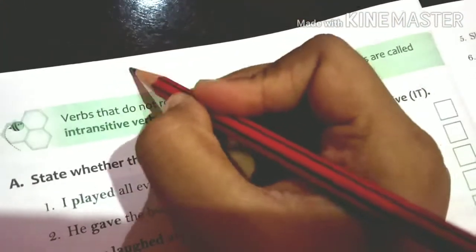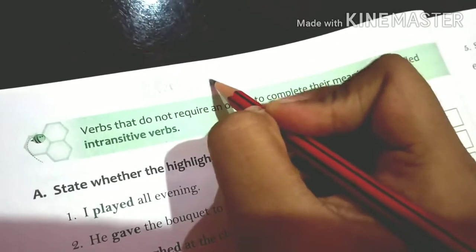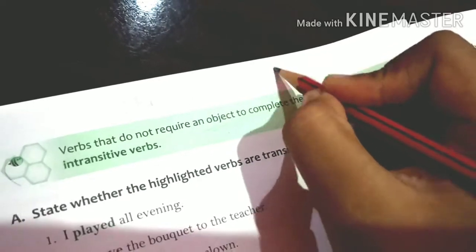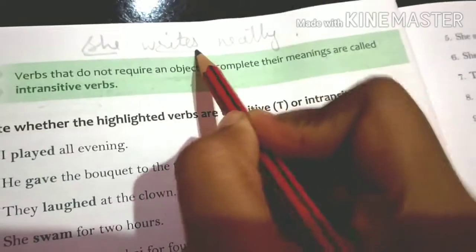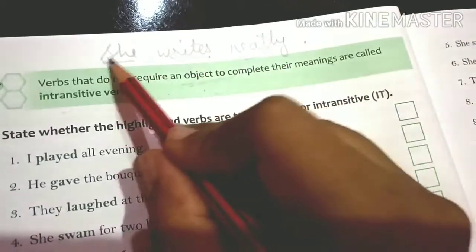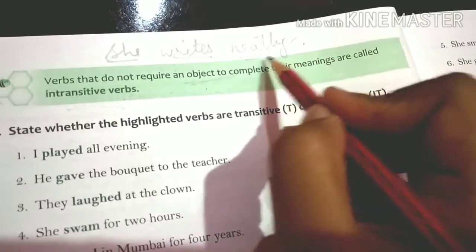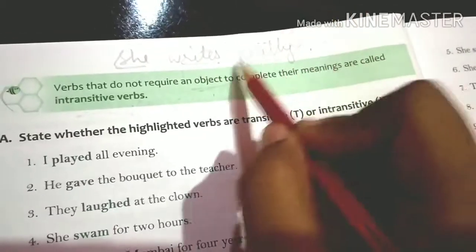I can write some more examples, like she writes neatly. Is it an object? Let's ask. She is the subject, writes is the verb, and neatly, is it giving what she writes? No. Whom she writes? No. The answer is not coming. It means neatly is not an object and it's an intransitive verb.